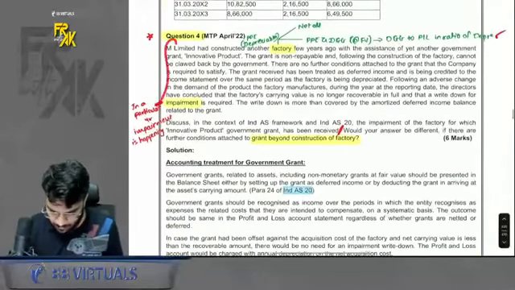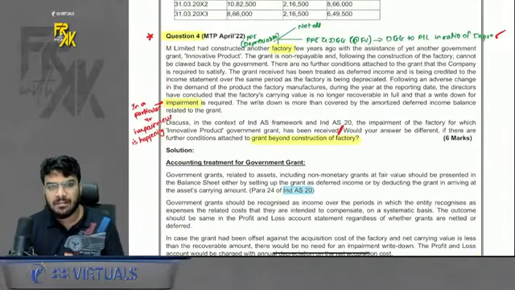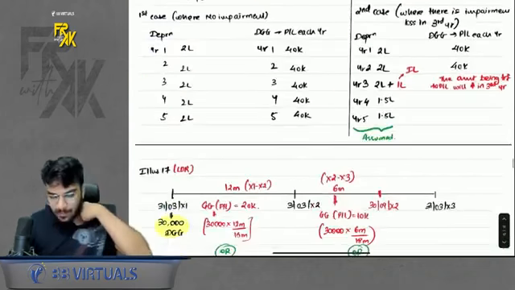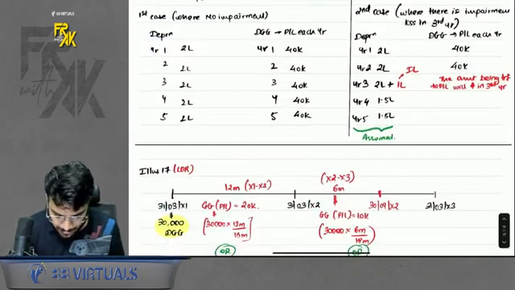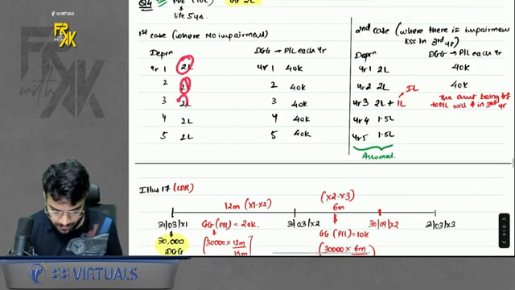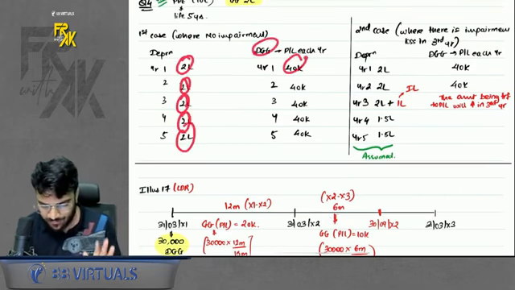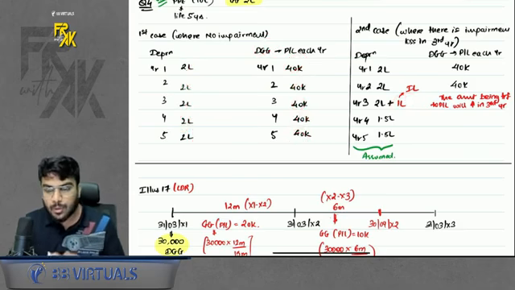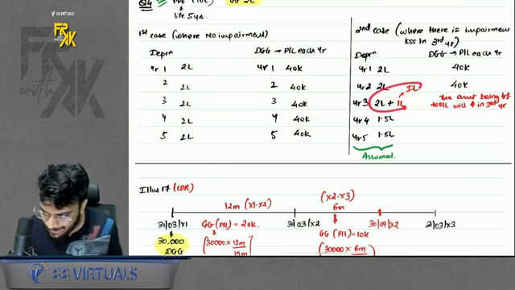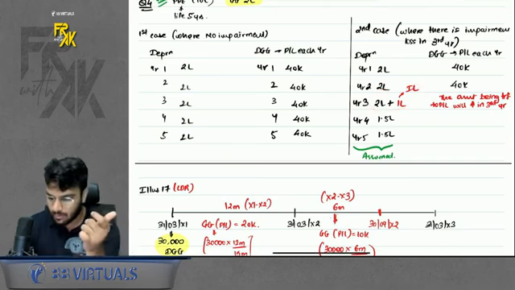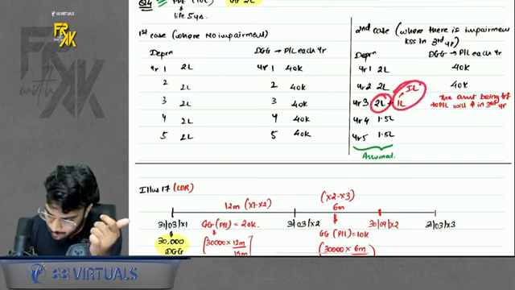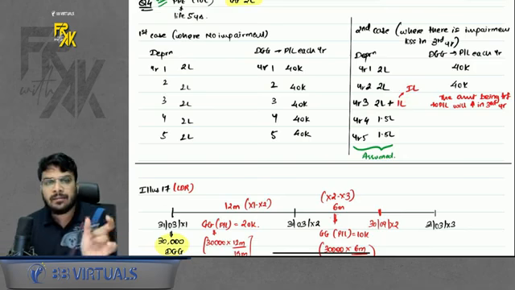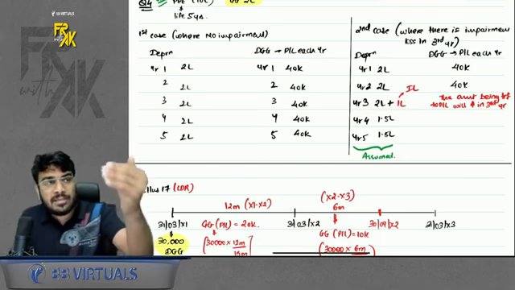Then there was question number 4. You can just give it a read. I will just give an overview of this. I explained this with the help of an example, in case you remember. It says that if you are depreciating over 5 years, you will transfer the DGG over 5 years. Simple. But what if there is any impairment in a particular year? Because of impairment, can I say your expense increases in that year? Because in that year, you will also depreciate and you will also book an impairment loss. So when you book an impairment loss, the amount that will be transferred from DGG to P&L will also increase